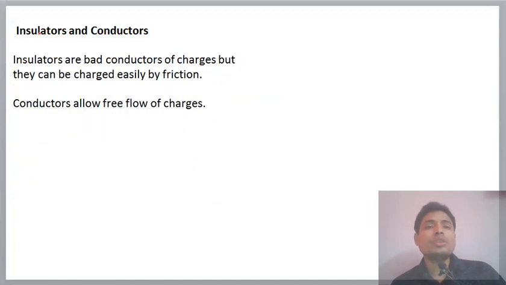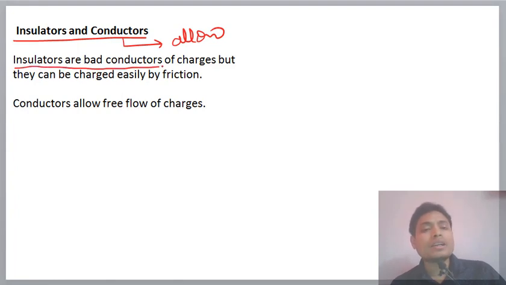Now, insulator and conductor. An insulator is a material which does not allow electricity to pass, and a conductor is a material which allows electricity to pass, right? Insulators are bad conductors of charge, but they can be charged easily by friction.